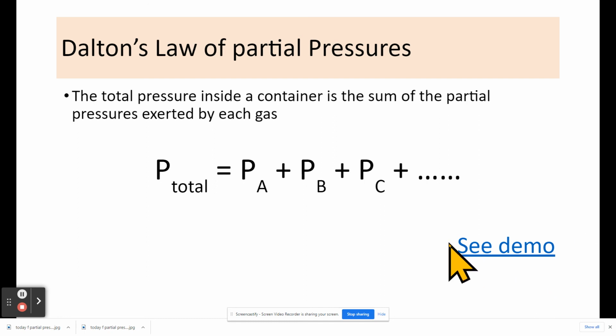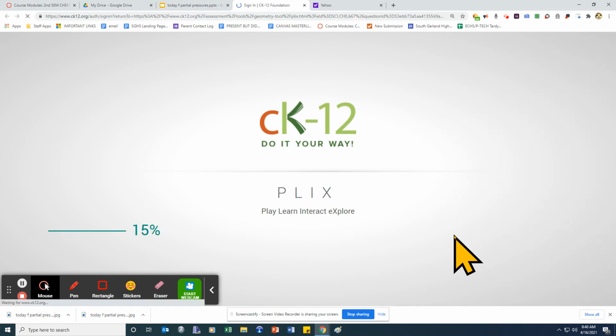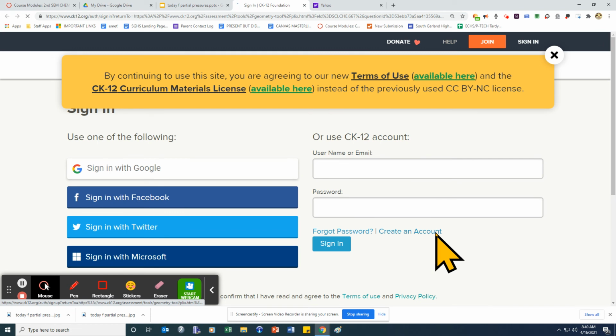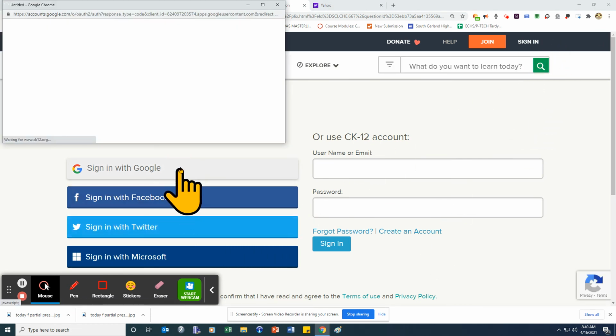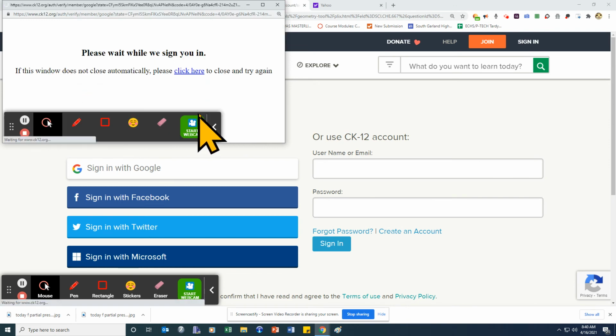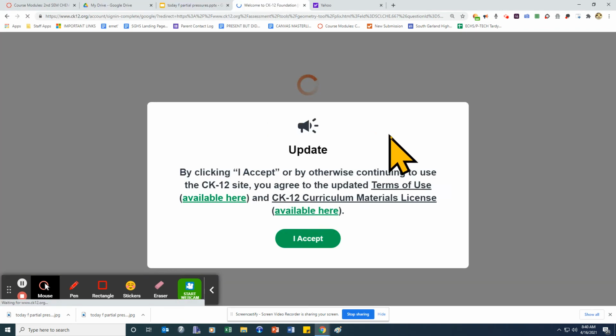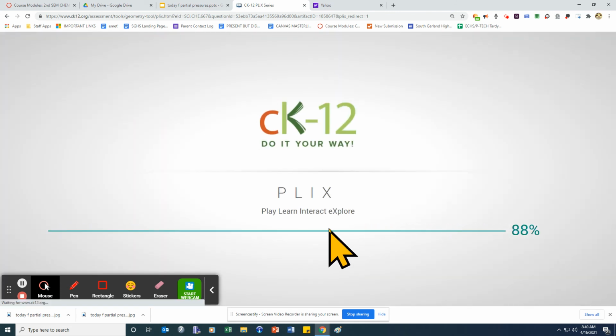All right. So if you go look at this one right here, it takes a while for it to load. You can click on that, and then you can click on that, and then you can practice on it. Takes a while.